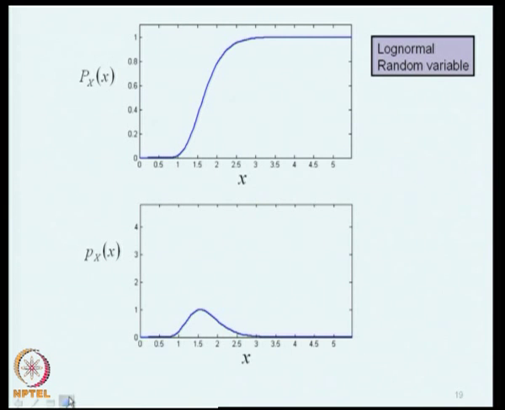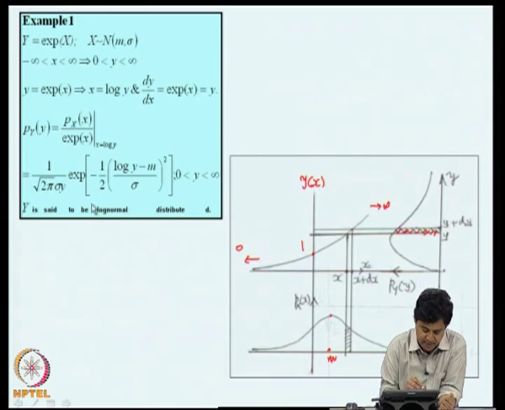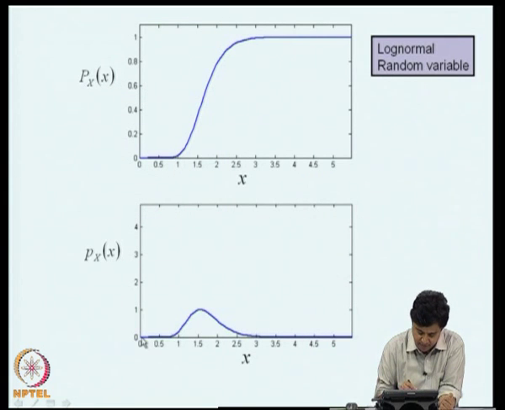This is a typical plot of a log normal random variable. This is the probability density function. Although at y equal to 0, y is sitting here in the denominator, log y is in the exponent, and if you apply L'Hopital's rule, you can show that as y goes to 0, the probability density function goes to 0. So, we start with 0 and it peaks. The associated probability distribution function is here. It is 0 at x equal to 0, and as x tends to infinity it becomes 1. So, this is a typical plot of the log normal random variable.